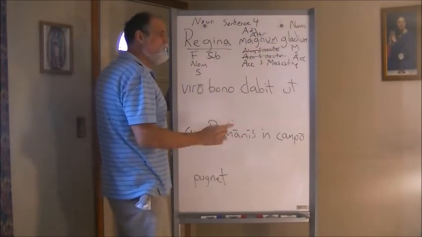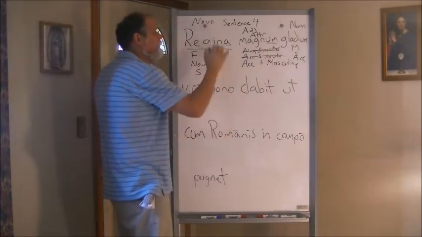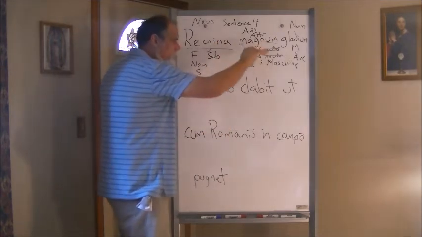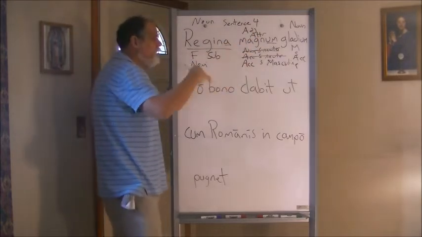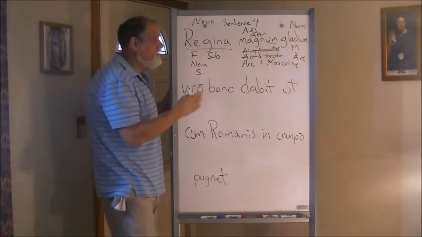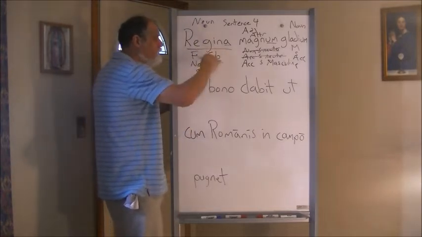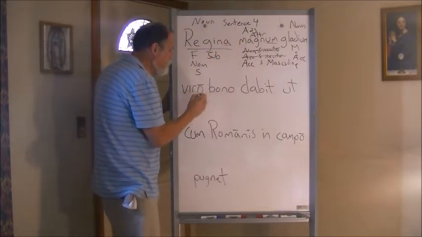All right. So what is gladium? Well, if it's the accusative, right, then we have the direct object. So the queen is doing something to the great sword or the large sword. The queen is doing something with it. We don't know what that is yet until we get more along the sentence. So the queen, subject, the great sword, object. Now we come to this next one, viro.